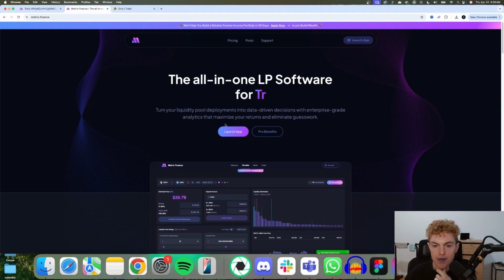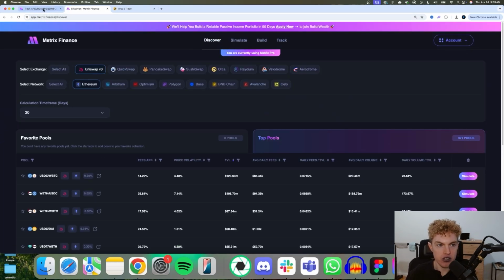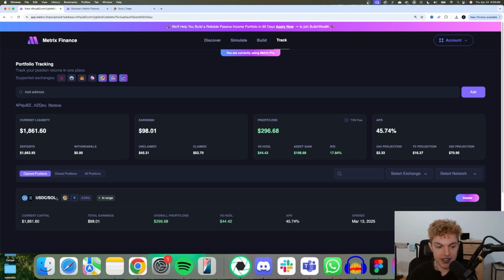But anyways, we'll go to launch app, and this is how you can actually find opportunities just like the one I found, this USDC to Solana position.